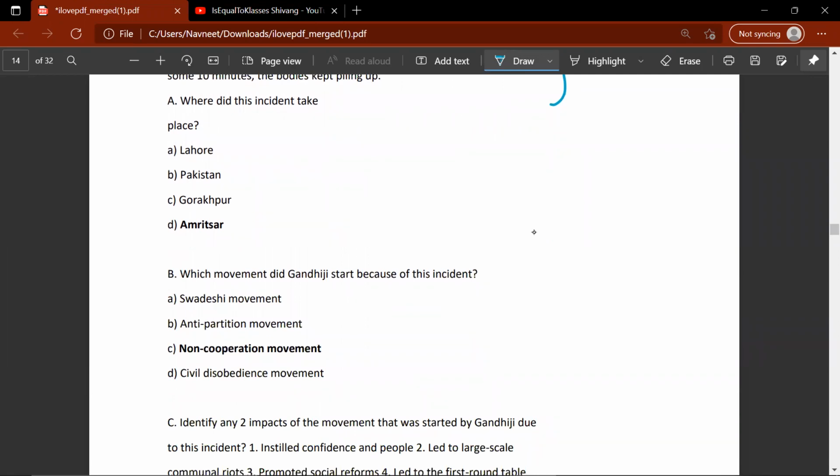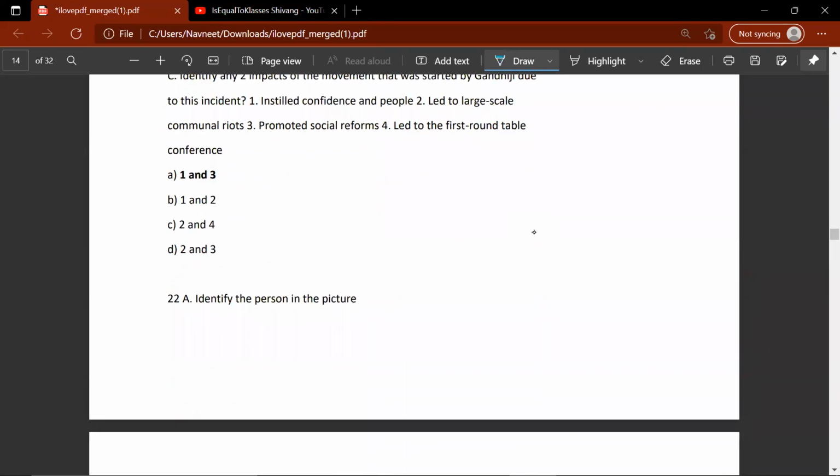Where did this incident take place? D, Amritsar. Which movement did Gandhiji start because of this incident? C, non-cooperation movement. Identify any two impacts of the movement that was started by Gandhiji due to this incident. Instilled confidence among people, led to large-scale communal riots, promoted social reforms, led to the first roundtable conference.